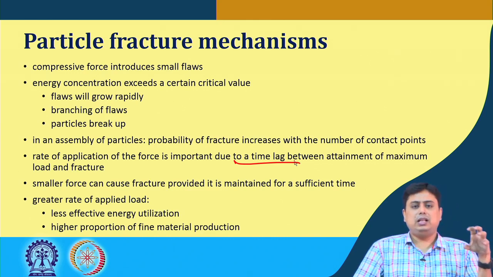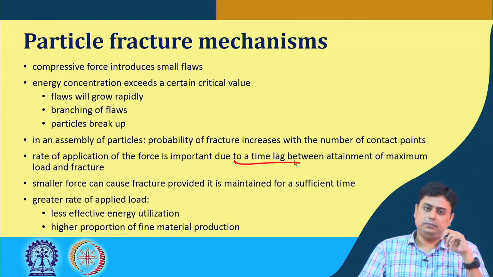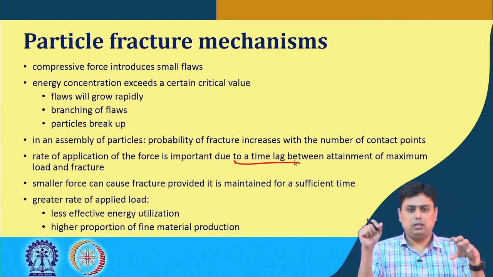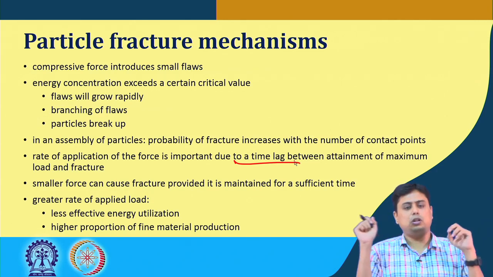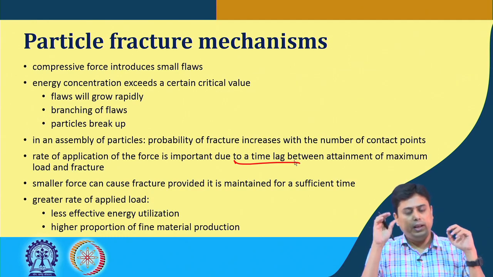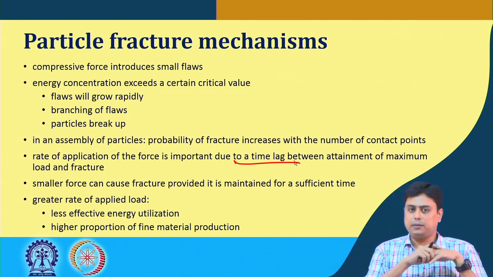Because if you remember the initial thought experiment, that you had a lump of material, you had an impact, the type of particles that we got: initially we had very coarse particles in large numbers, then the intermediate particles, and very few of the finer materials. So, when the intensity is increased, the solid particles basically break into small pieces and the number of fine particles goes up, but the size of the fine particles does not change. So, in terms of these fine particles, there is no new surface creation happening.